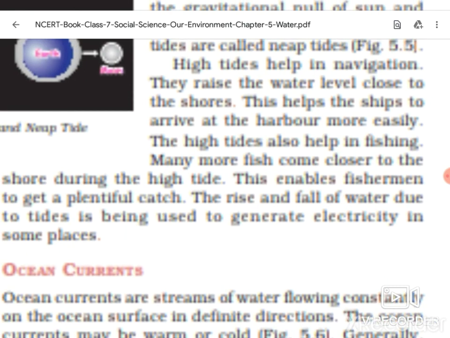The rise and fall of water due to tides is being used to generate electricity in some places also. Overall, all these effects we can divide like this: fishing. Fishing may be concentrated during ebb tides.